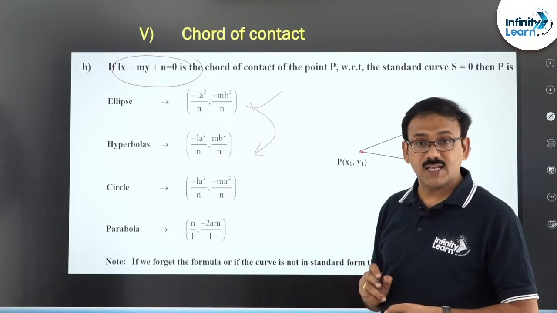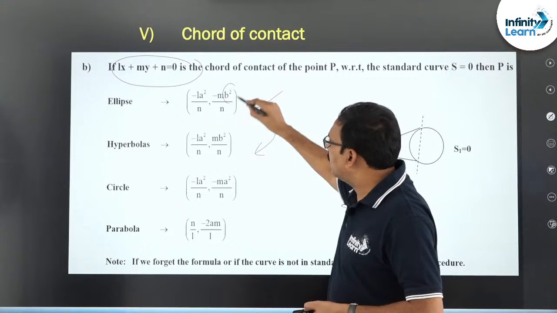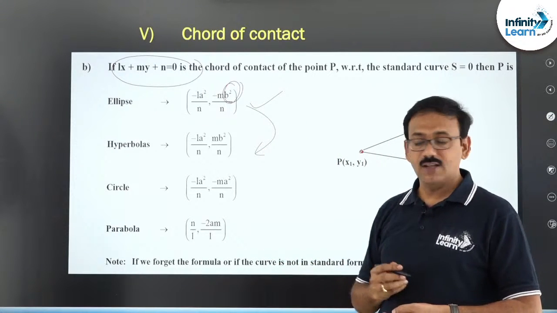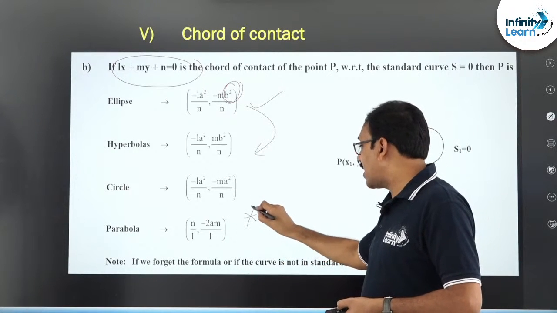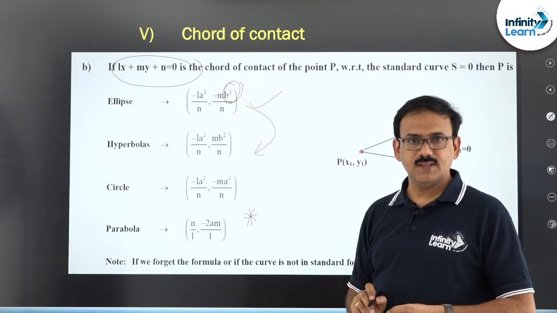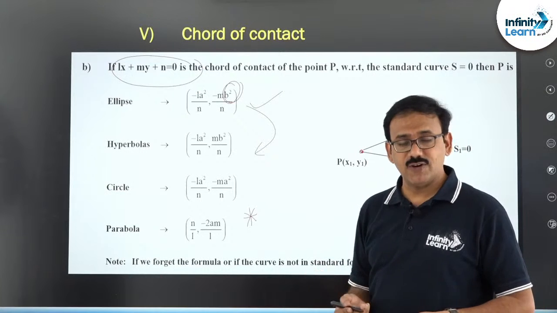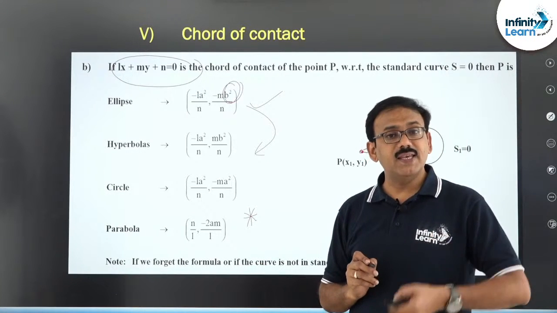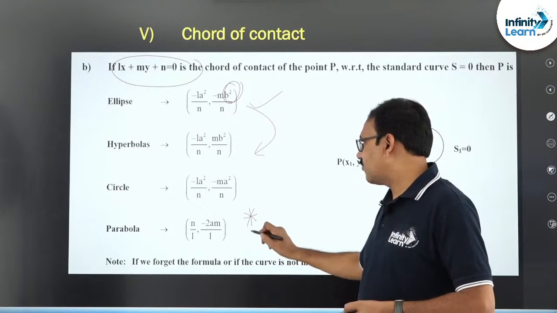Then what about the circle? In case of circle, in place of b² you put a², that is the point for circle. Whereas in case of parabola the point will be different because the equation is different. The formula is (N/L, -2am/L).